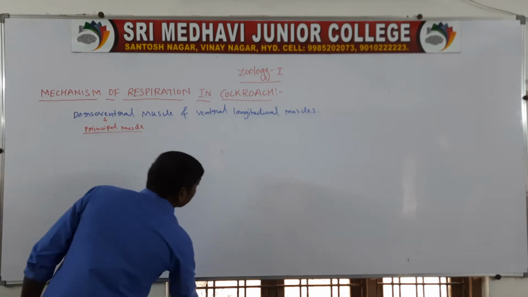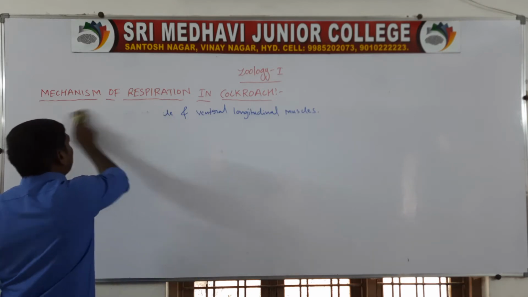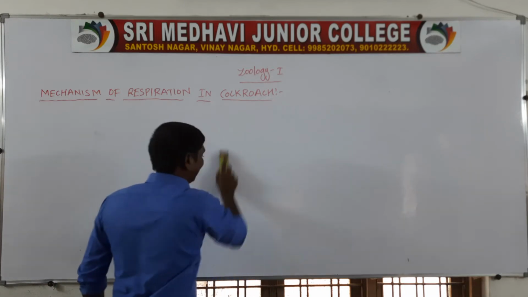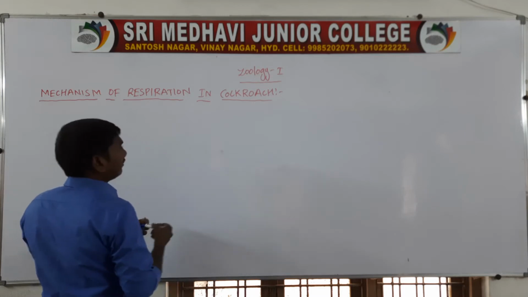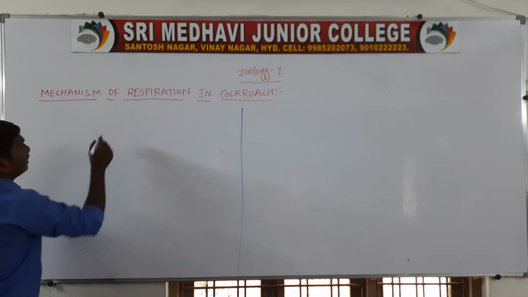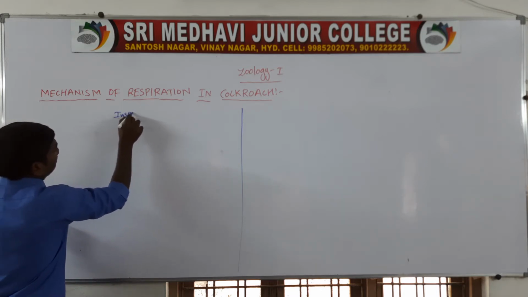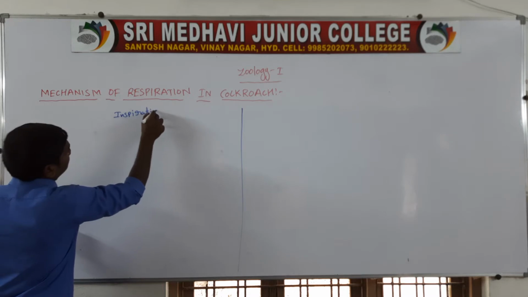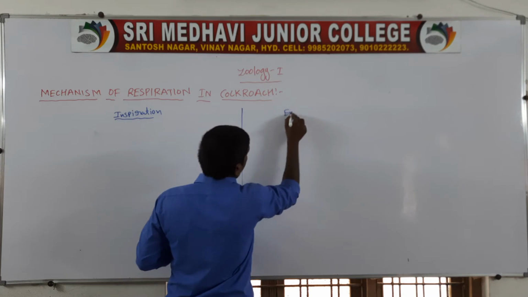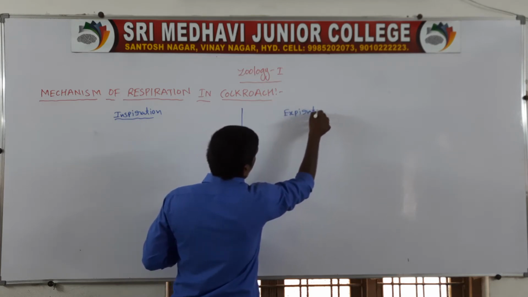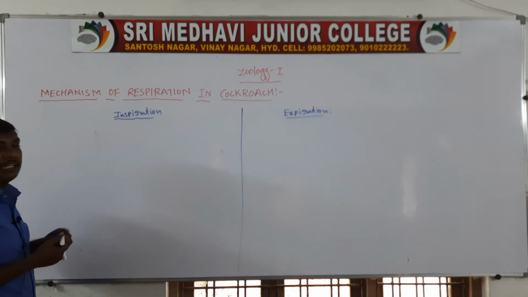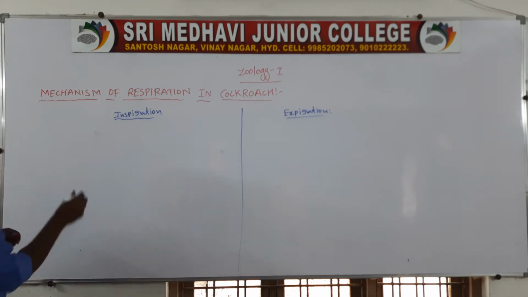Next, respiration is of two types in the cockroach. One is inspiration, another one is expiration.